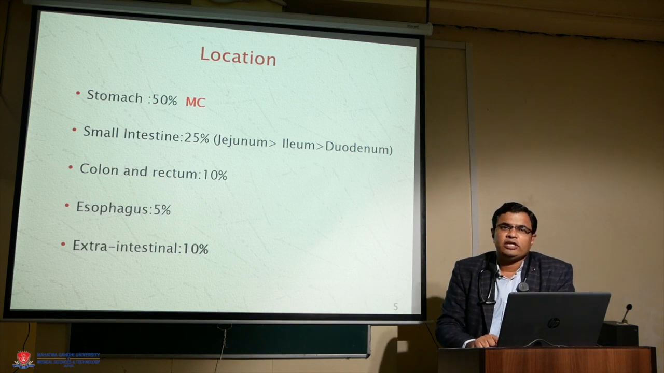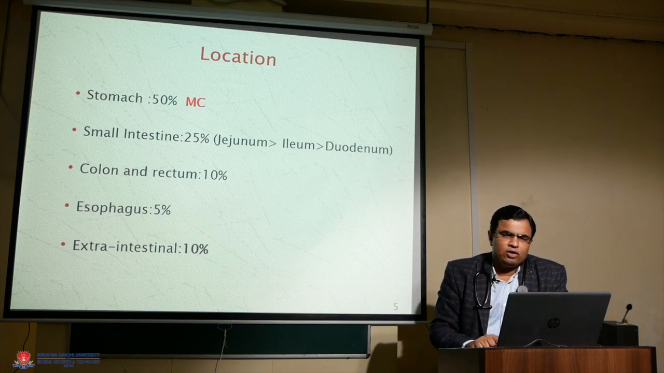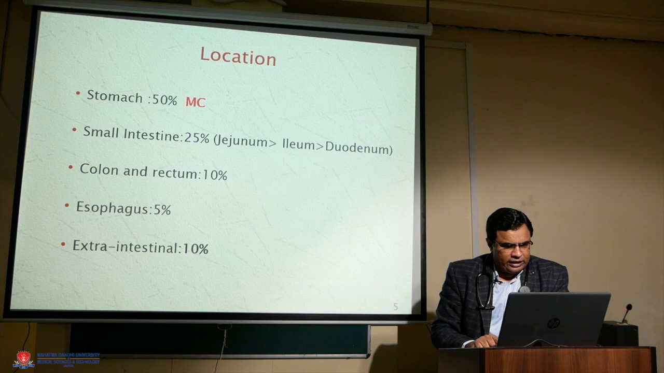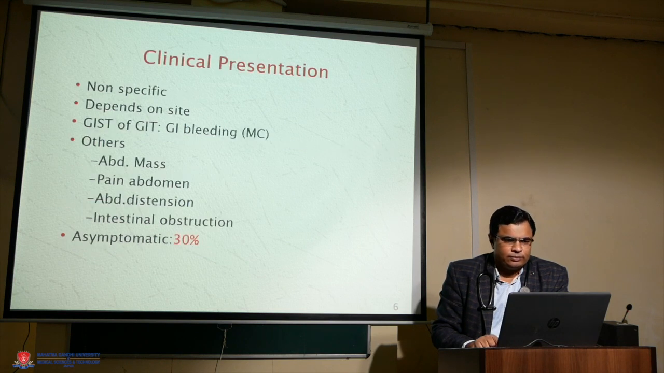Location: the most common site of GIST is the stomach. Around 50% of cases are diagnosed in the stomach. Other important sites are small intestine, colon, rectum, esophagus, and 10% of cases are present in extraintestinal locations.